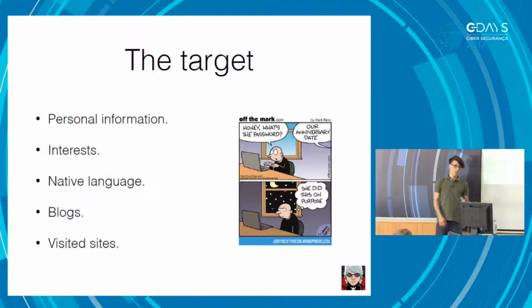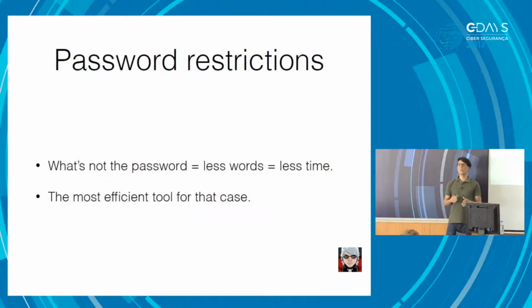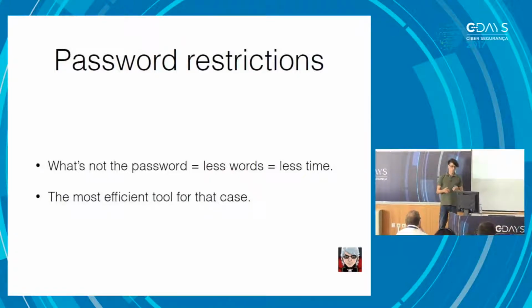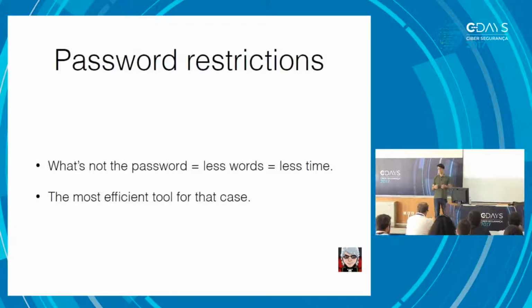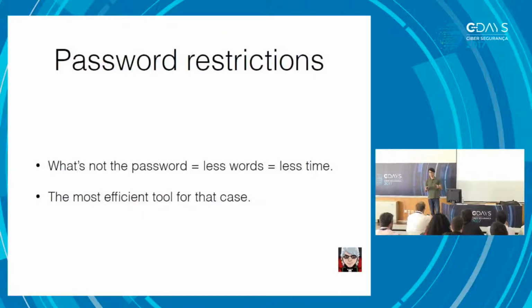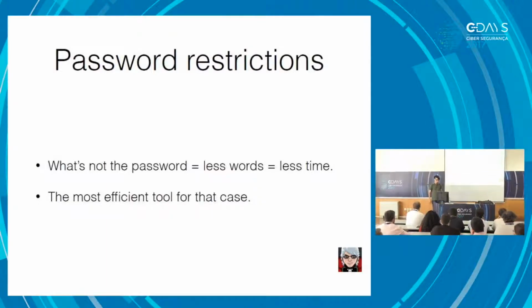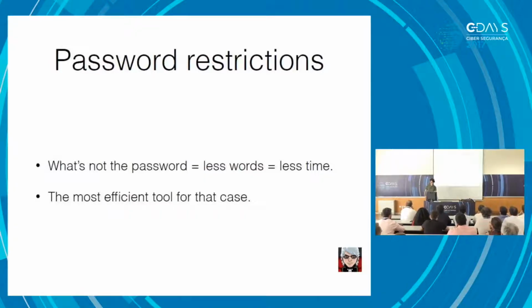The restrictions are another edge case. This will help us identify, and we will be pretty sure, that it's not a password. It's an efficient way to reduce the number of word lists that we're going to use, and it's also a very efficient way to reduce the number of permutations that we're going to use in our tools, either those being by the generators or the password character itself.